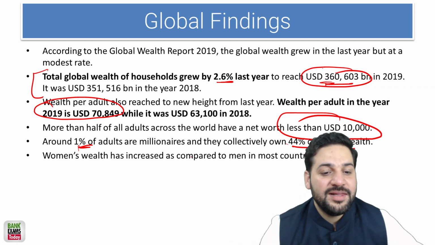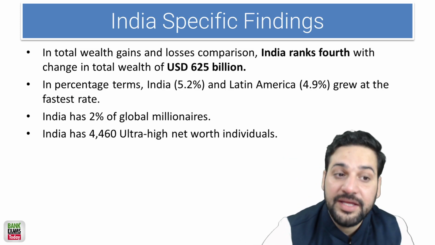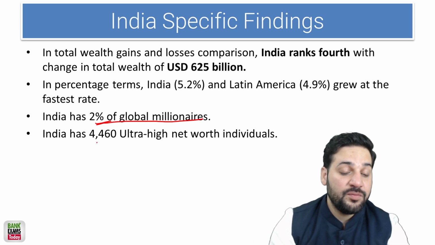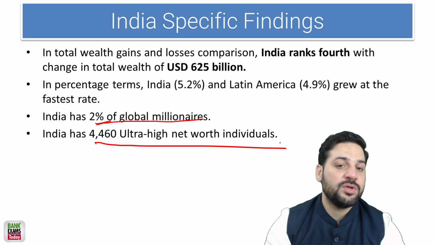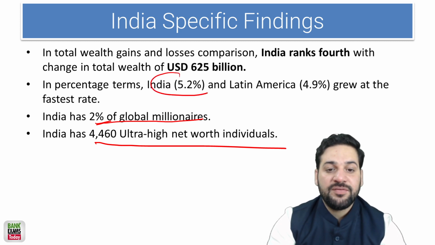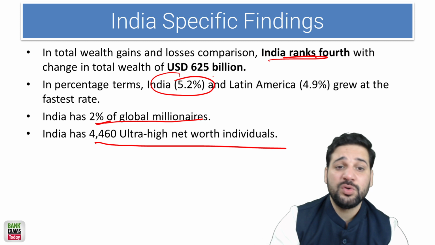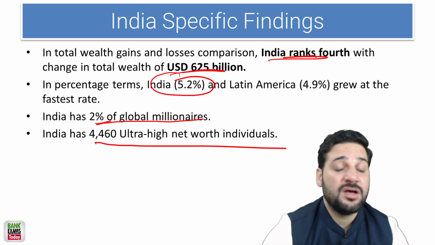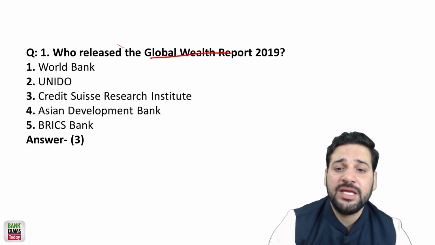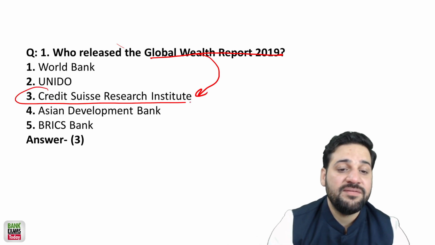So women's wealth has increased as compared to men in most countries. So that's a global finding. In India, India has 2% of global millionaires, okay, and 4,460 ultra high net worth individuals. In percentage terms, India's wealth grew at 5.2%, and India ranks 4th in change of total wealth. So with a total wealth of 625 billion, which is a lot of money. So Global Wealth Report 2019 is released by Credit Suisse Research Institute, which is itself a very, very important question.